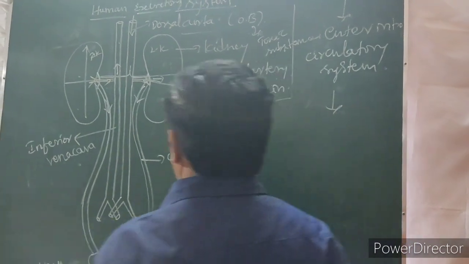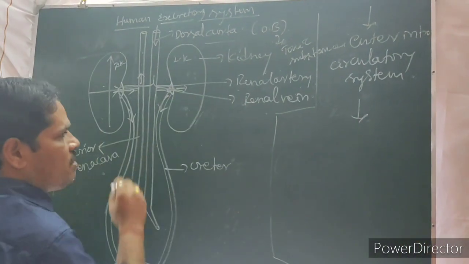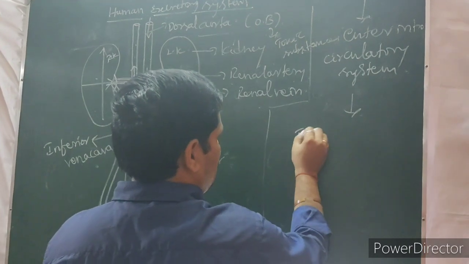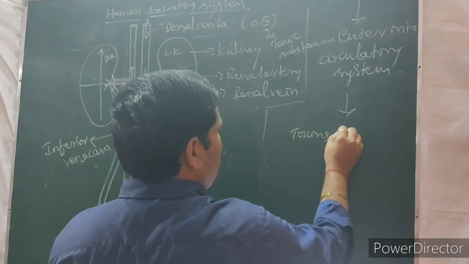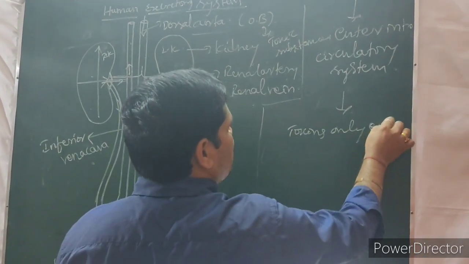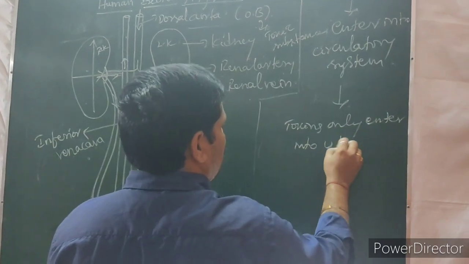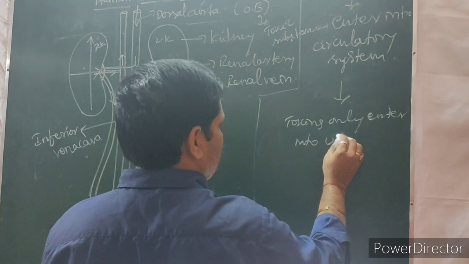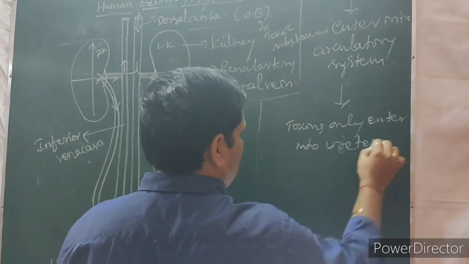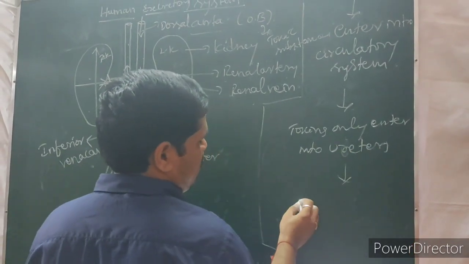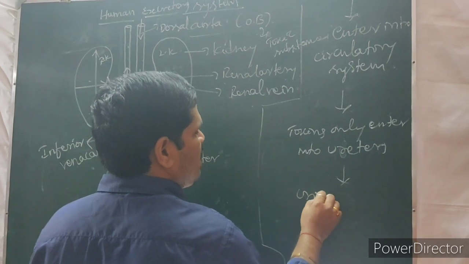Then what about the toxins? They enter the ureters. Toxins only enter the ureters. Then ureters to what? Urinary bladder.